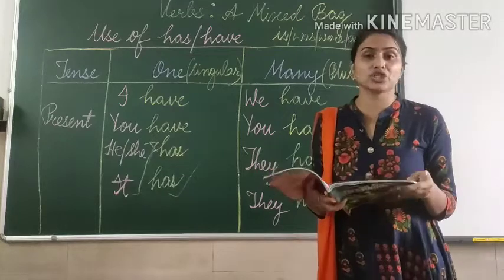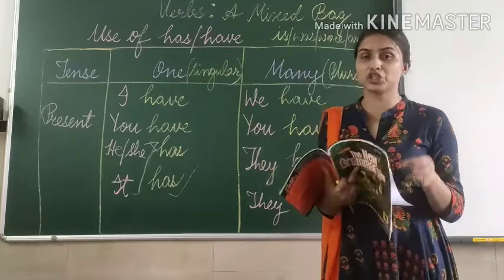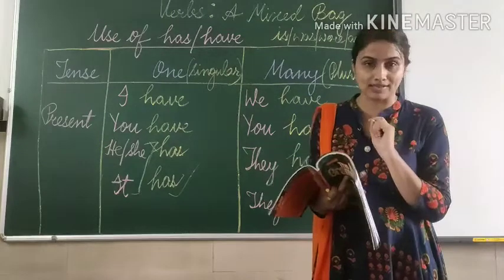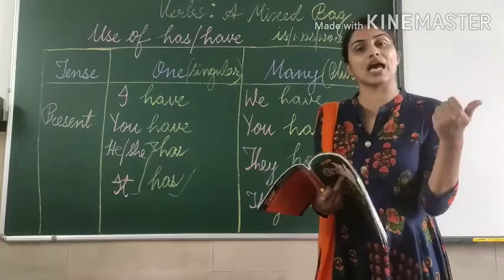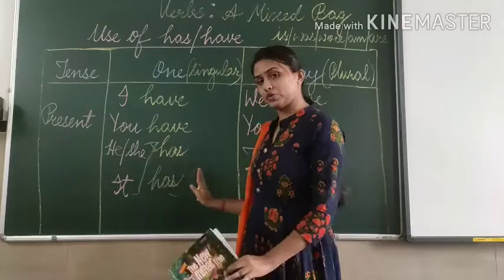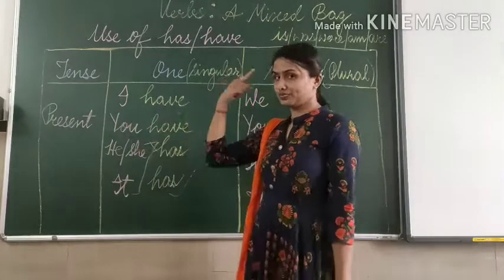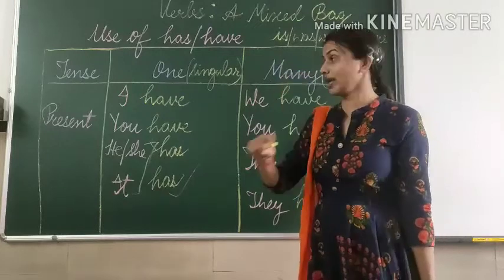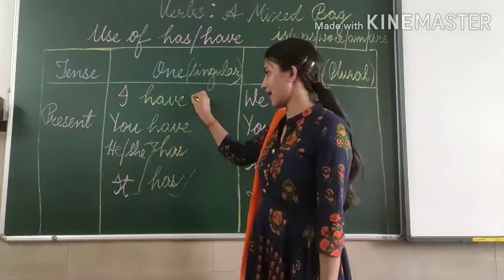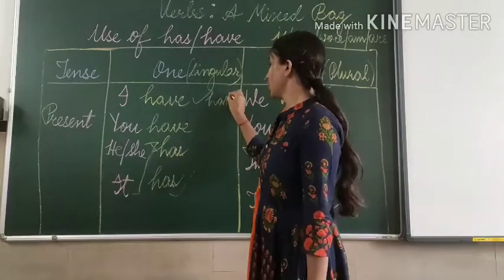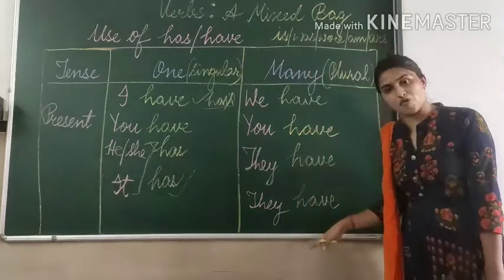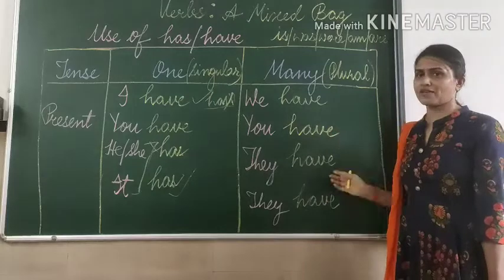Like Sheetal dash many friends. Fine. Sheetal is a noun. It is a naming word, right? So with Sheetal we will use has. We will not use have. Okay. So if there is any noun in the sentence, then also we will use has. With he, she, and it, we will use has. I and you. Just get this in your mind. Okay. With I and you, we will use have. Okay. No has. Have is correct, and has will be wrong. Fine, this is correct. And with all the plural form of pronouns, we will use have. Here you will have no confusion, I guess.